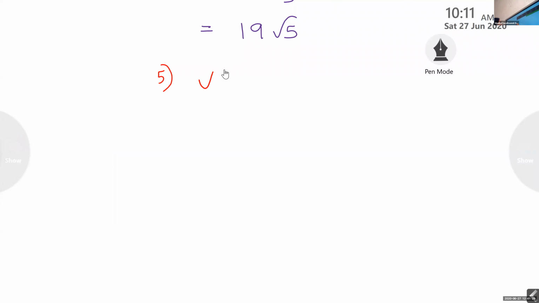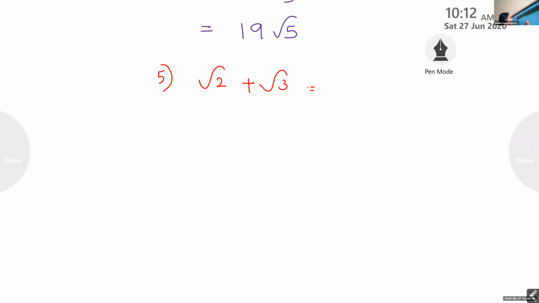what about root 2 plus root 3? Can you tell the answer? Root 2 plus root 3 itself. Very good. Who told? Is it Srihari? Okay, Srihari, good. Somebody else also tell the answer first. What is the answer here? Root 2 plus root 3 itself. Very good.